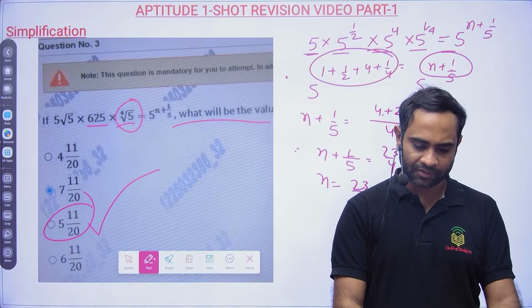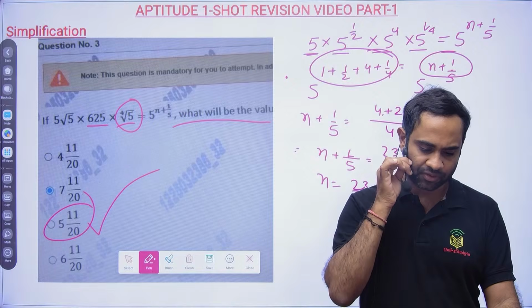Okay, so the correct answer here will be option C. Just skip this question.